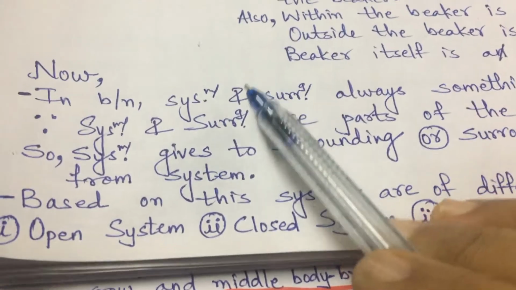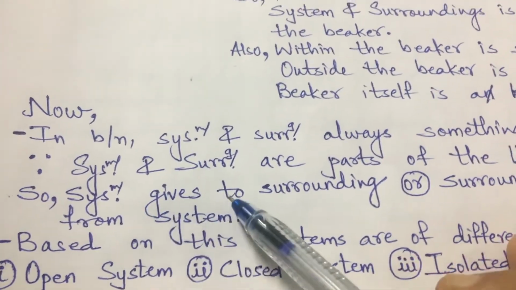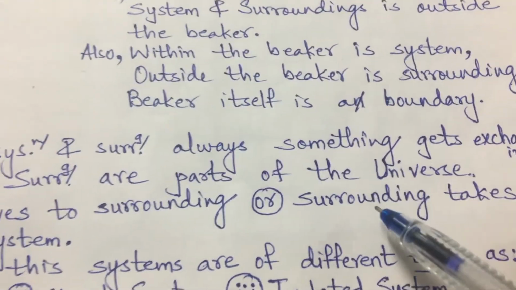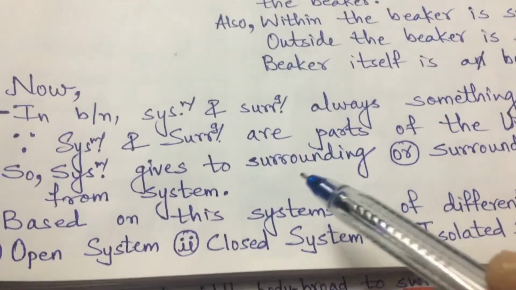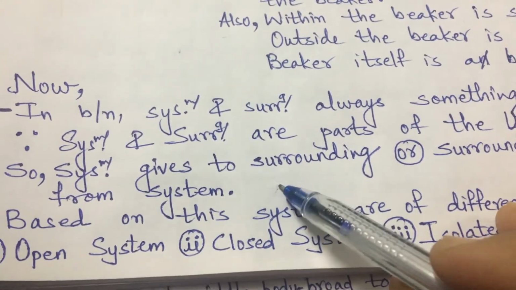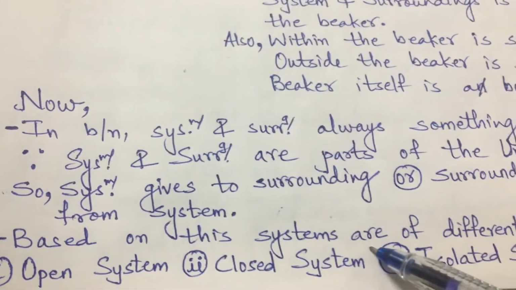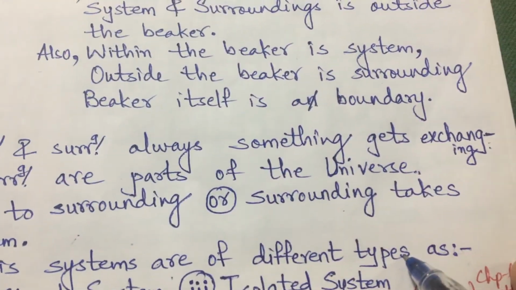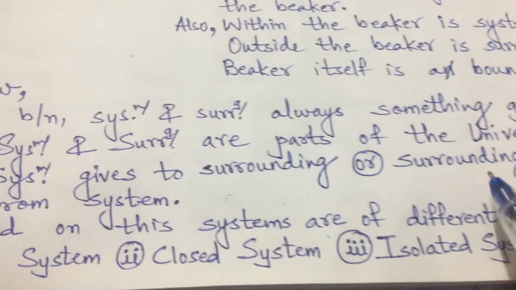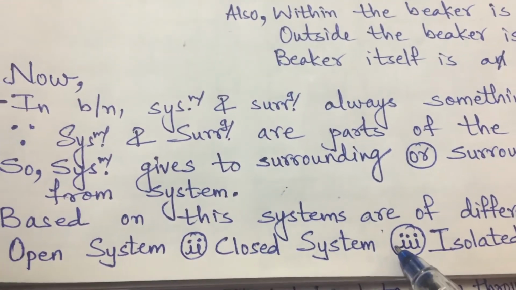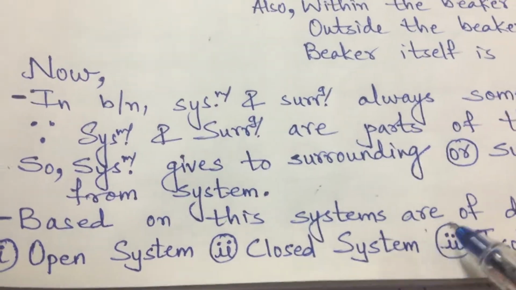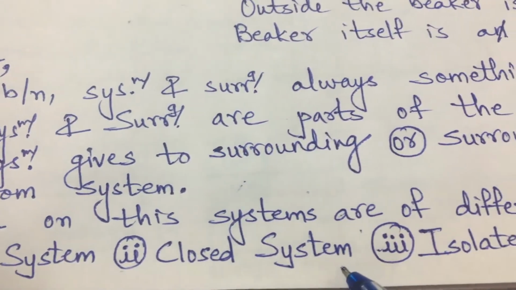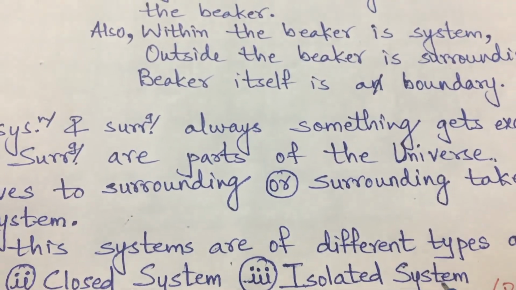So we can say that the system gives something to the surrounding every now and then, or that the surrounding is taking something from the system. Based on this, systems are of different types: open system, closed system and isolated system.